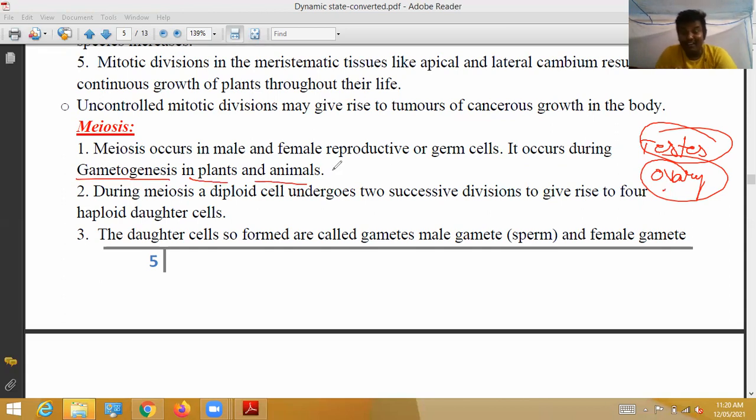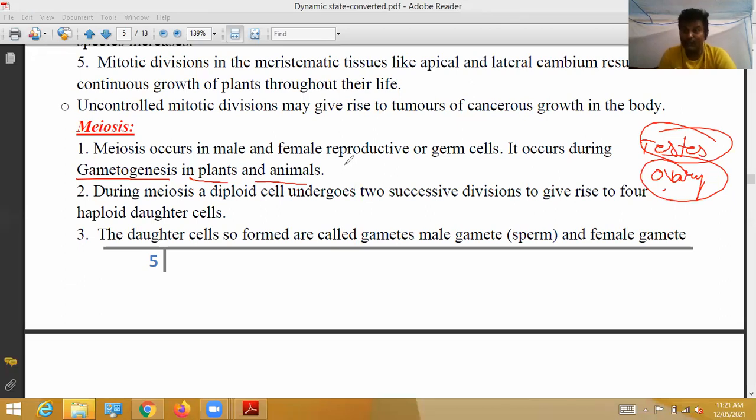Whenever meiosis divisions do not take place, for example, in children up to 11 or 12 years, up to the puberty stage, only mitosis divisions take place in their body. Meiosis divisions are not started.